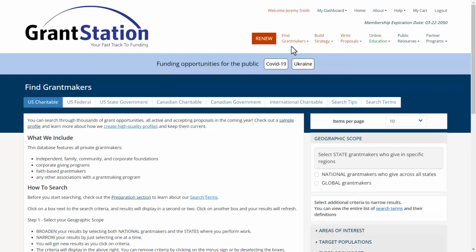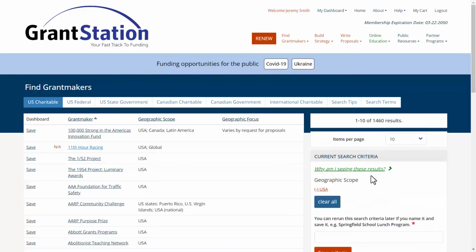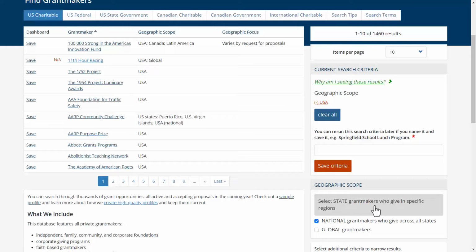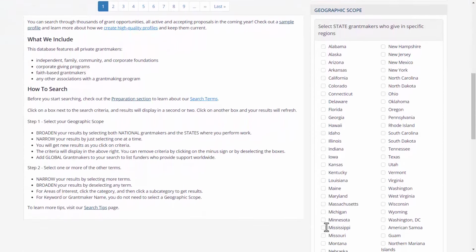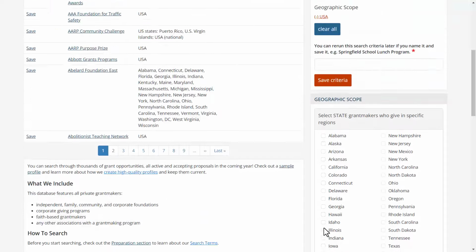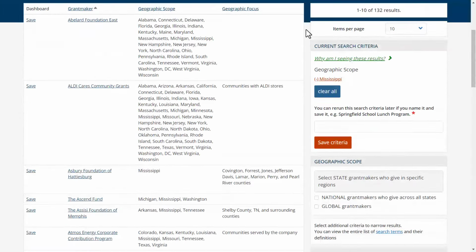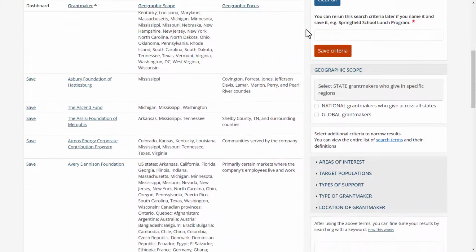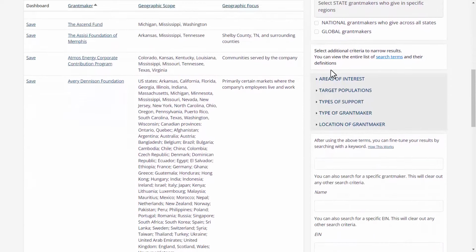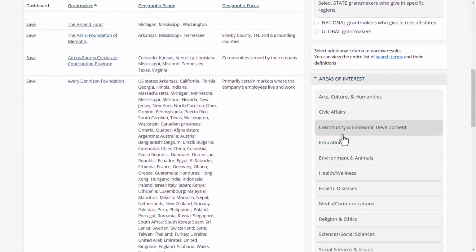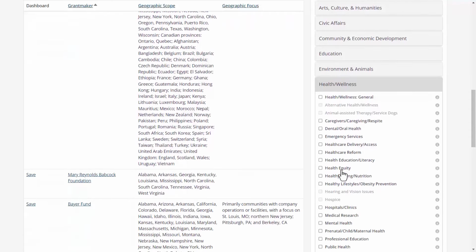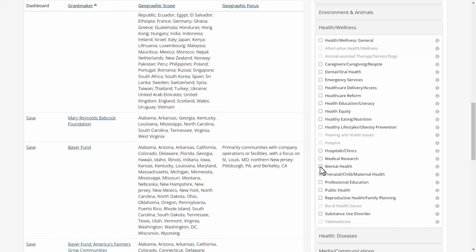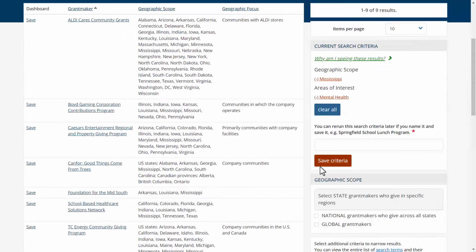We're going to go ahead and start our search by defining our geographic scope. So we can select national grant makers, those that fund across the U.S., and narrow in on the state we're working in, in our case, Mississippi. Now looking down at areas of interest, we can select mental health, which is under health and wellness, and running this search, we have about 9 results.